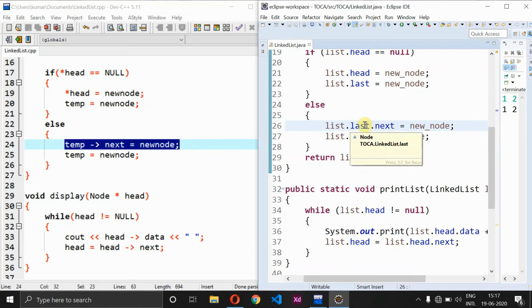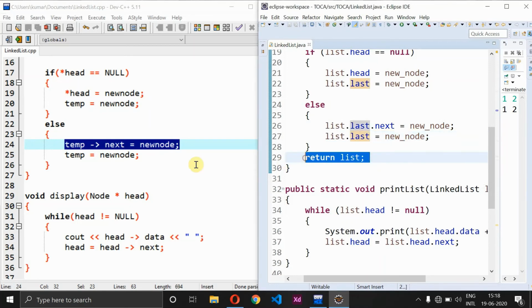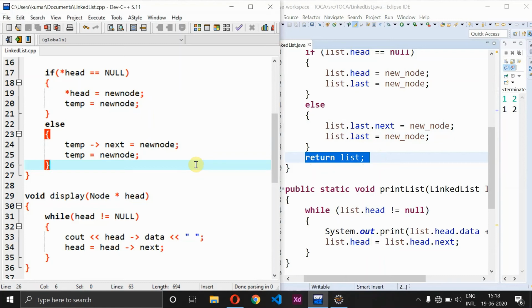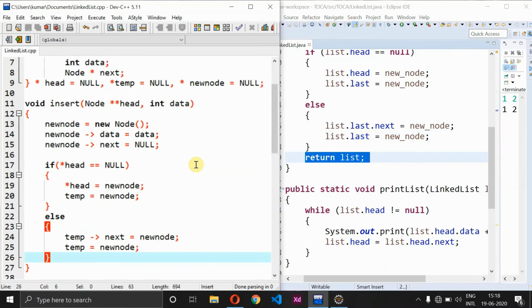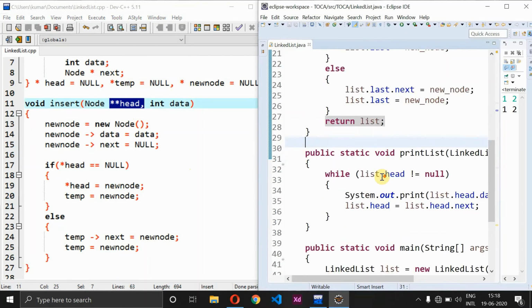Do remember in Java we can't use the pointers concept. We don't have pointers completely, and we don't even have addresses. So what we have to do is completely pass the object reference. List is an object, last is also an object, next is also an object. So make sure you are giving the global object along with each and every object wherever you are going to use it, and at last make sure that you are passing this list again, right? Here in C++ it is not necessary to return any values, because in C++ we are actually using the pointers concept, but in Java we can't use that pointers concept. So the only way is that we return the entire object reference and store it back inside the same value.